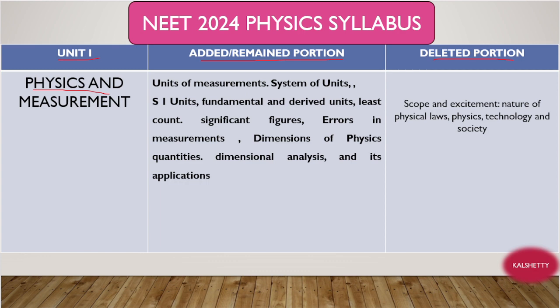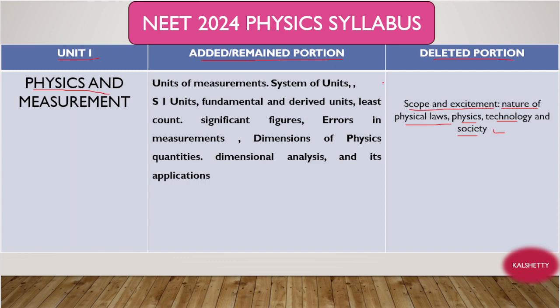First we will discuss the deleted portions. What is deleted here? Scope and excitement, nature of physical laws, and physics, technology and society. I think these three topics are removed, how physics is related to technology and to society. These topics are removed.